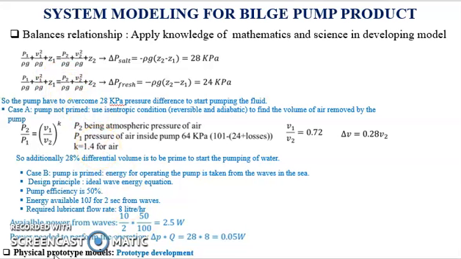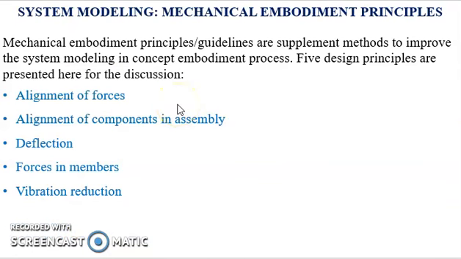Now the final stage is to build a prototype model. A prototype can be developed to verify the results from the developed numerical model. Mechanical embodiment principles or guidelines are supplementary activities performed to improve the system modeling in the concept embodiment process. Five design principles should be considered in system modeling. These are alignment of forces, alignment of components in an assembly, deflection, forces in members, and vibration reduction. We will discuss each of these principles briefly.